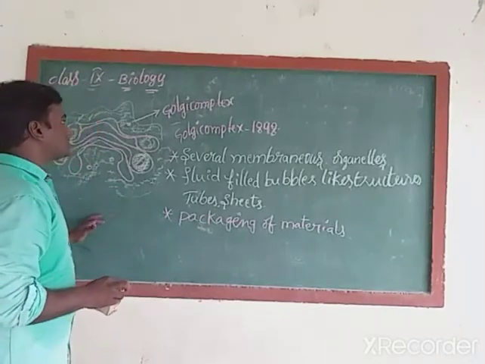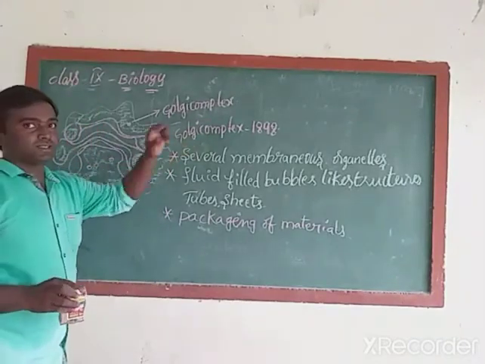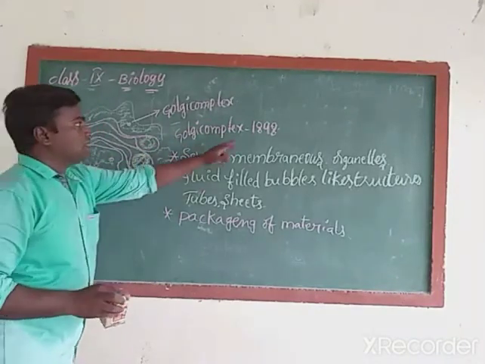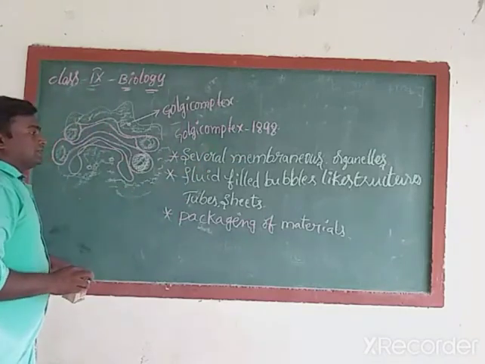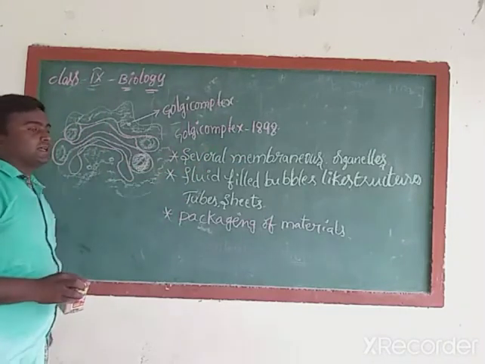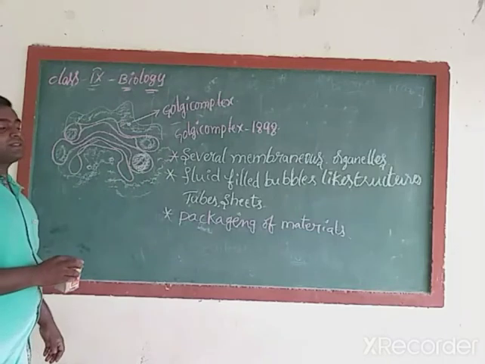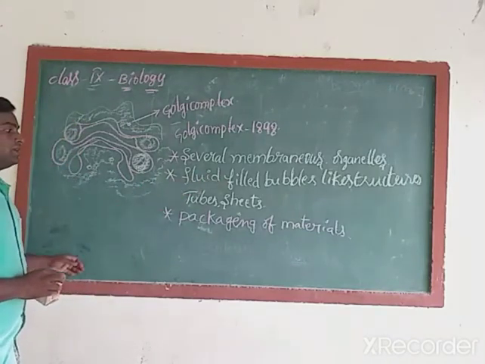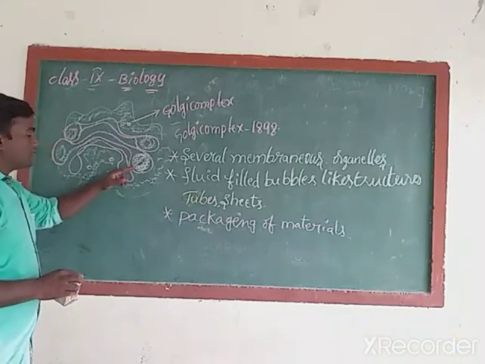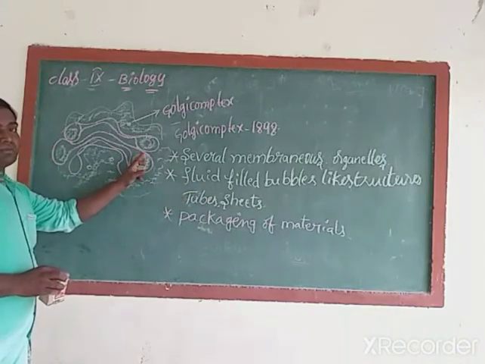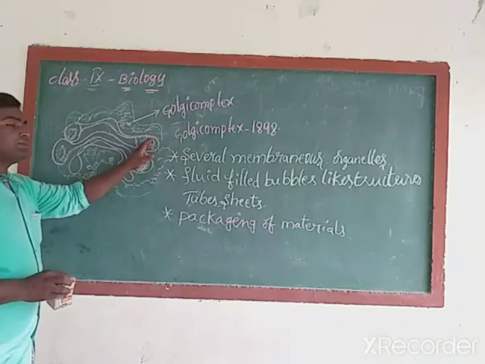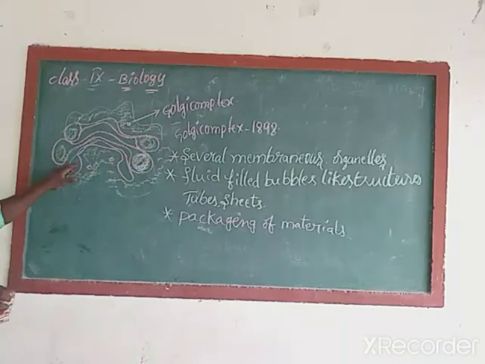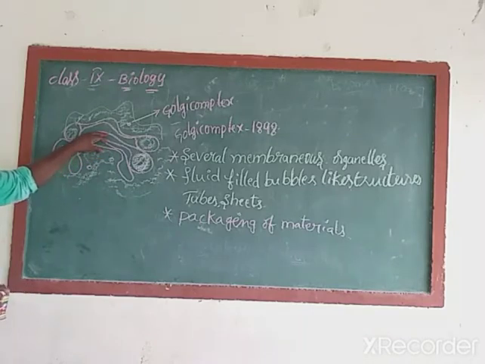Who discovered this Golgi complex? Camillo Golgi discovered it in which year? 1898. It is a several membranous organelle, containing several membranes around itself. Next, fluid-filled bubble-like structures can be seen along with the tubes and sheets. For example, this is a fluid-filled bubble-like structure. This is also one bubble-like structure. Here also we can see 3 bubbles. These 3 bubbles are attached to the tubes or sheet-like structures.